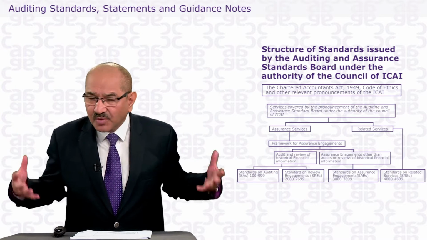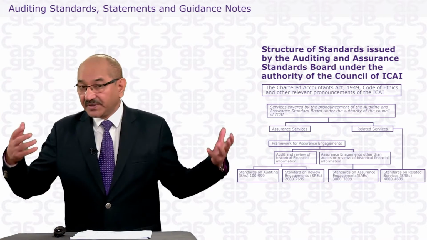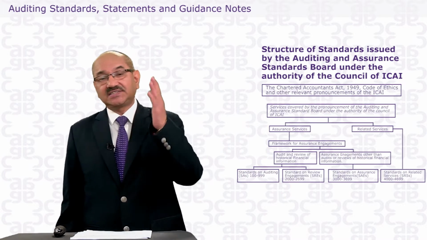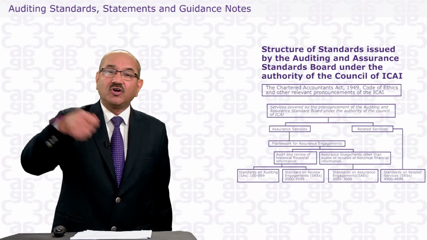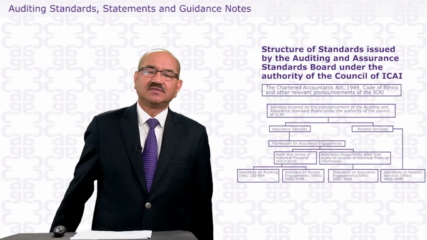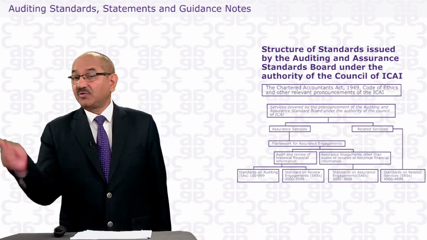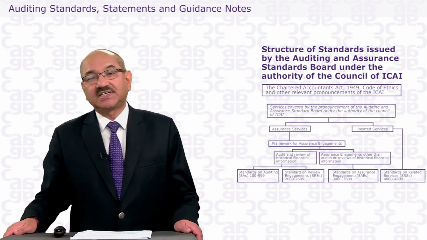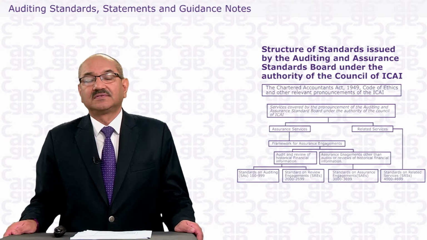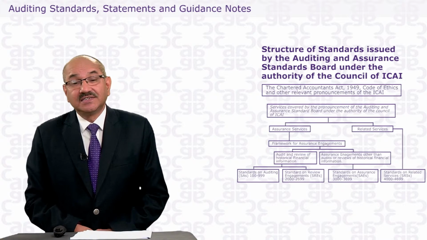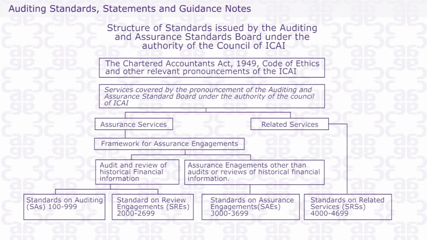We are competent enough, and we have sufficient guidance under these 37 auditing standards on how to audit historical information, historical accounts. They have no guidance on how to audit future accounts, estimated and projected accounts. The guidance for projected accounts is given under the standard on assurance engagements, the prospective financial statements.